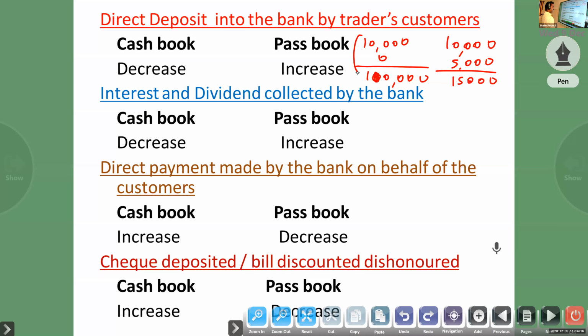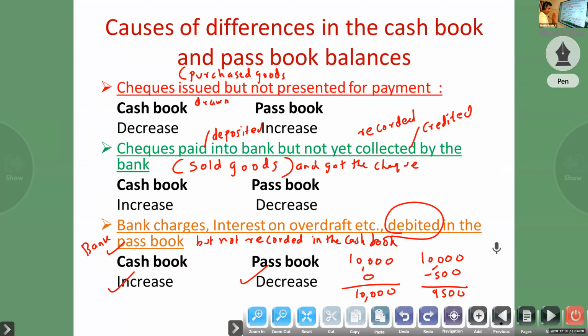Okay, so now I have taught four cases. First, cheque issued, purchased goods and given a cheque: cash book decrease, then passbook increase. Cheque deposited, paid: our cash book increase, so passbook decrease. Bank charges, interest on overdraft, anything debited in the passbook: debited in the passbook means passbook decrease, so cash book increase.